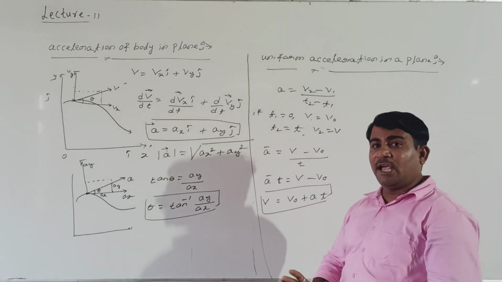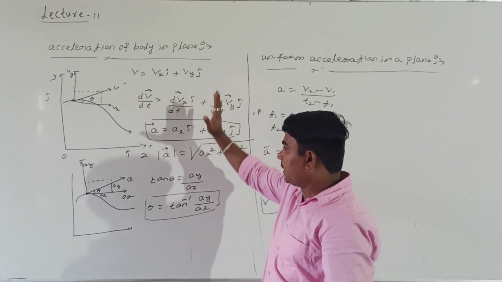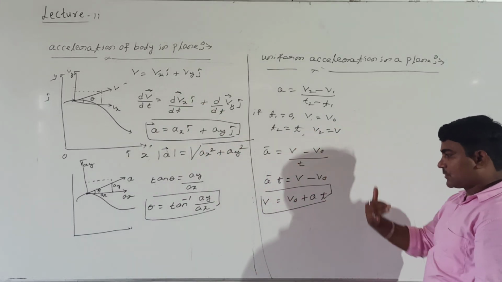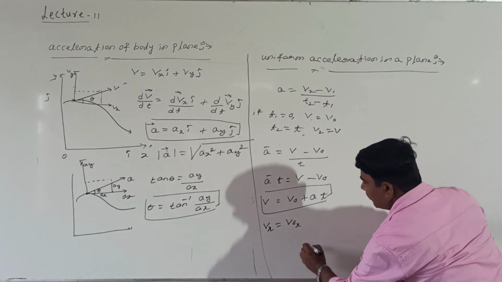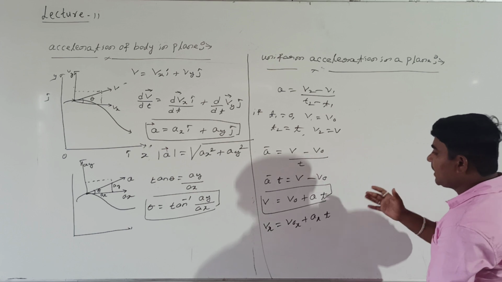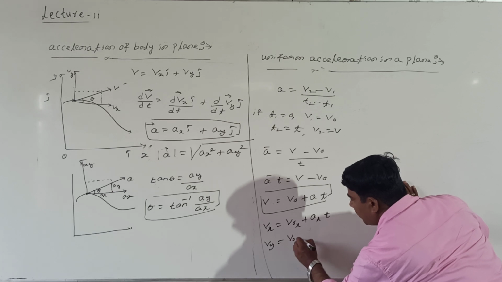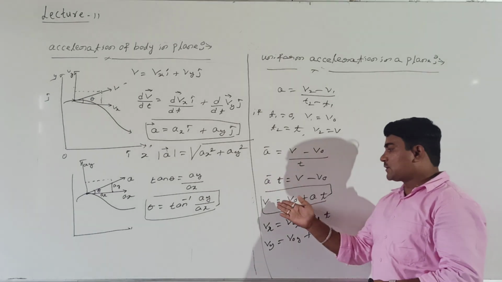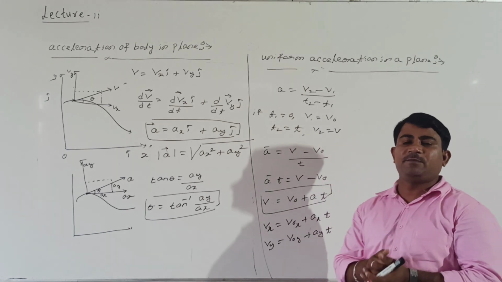But velocity and acceleration can be resolved into two components in a given plane. Already we have seen how acceleration divides and how velocity divides. Along x-axis and y-axis, how to represent? Students, look at me here. Along x-axis, velocity vx equal to initial velocity v0x plus ax into t. Similarly, along y-axis, vy equal to v0y plus ay into t. Velocity along x-axis is represented by this quantity, and velocity along y-axis by this quantity.